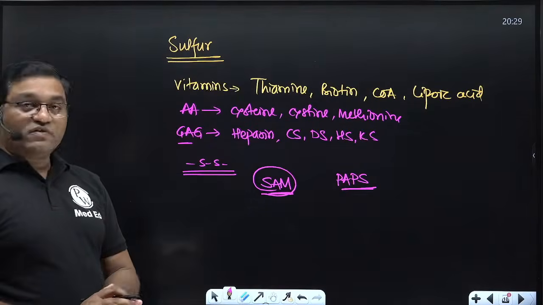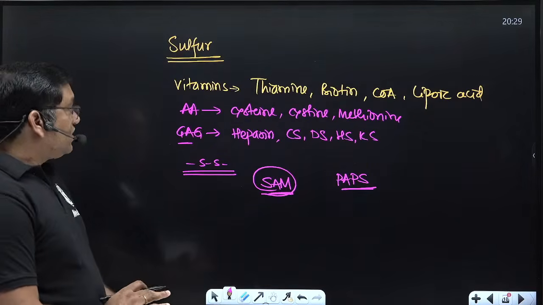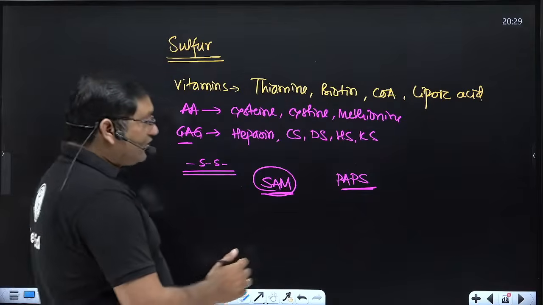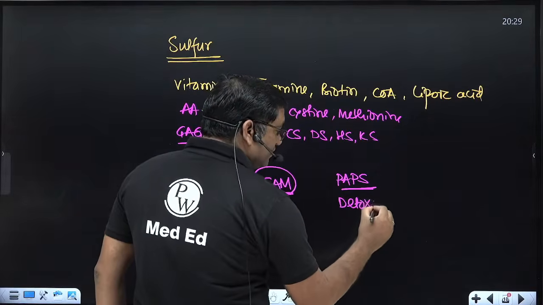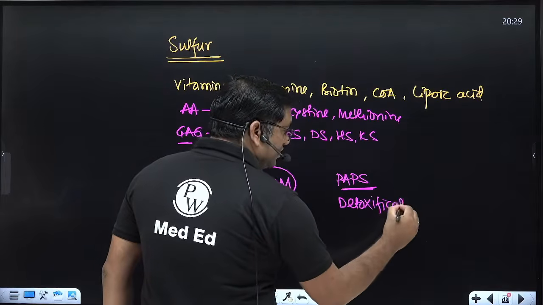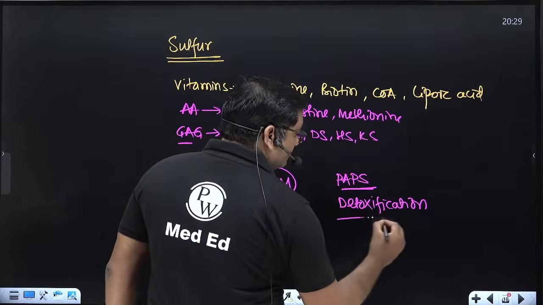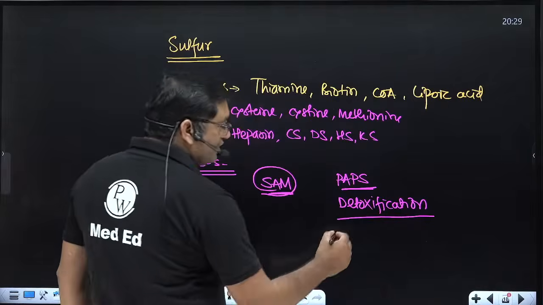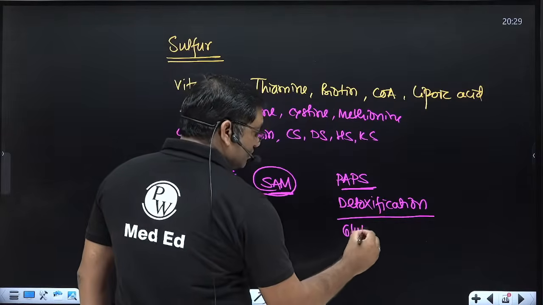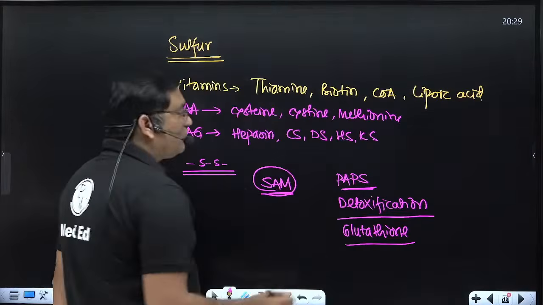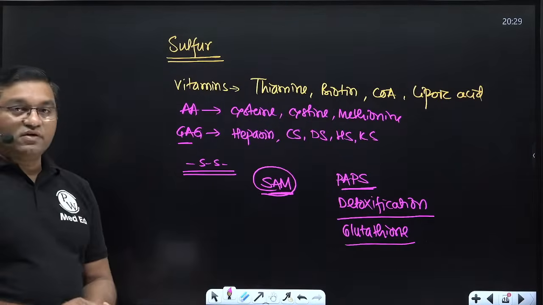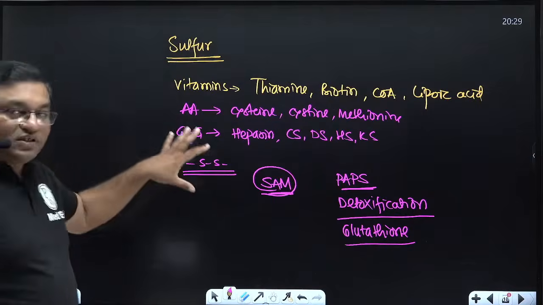Sulfate is also required for the detoxification reaction, and it is important in glutathione. So these are the important compounds which contain sulfur. This is in short about sulfur.